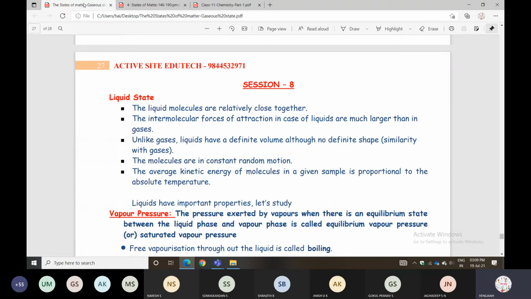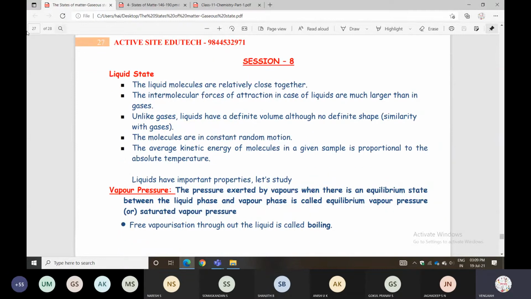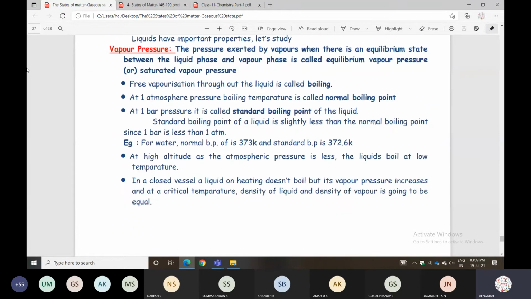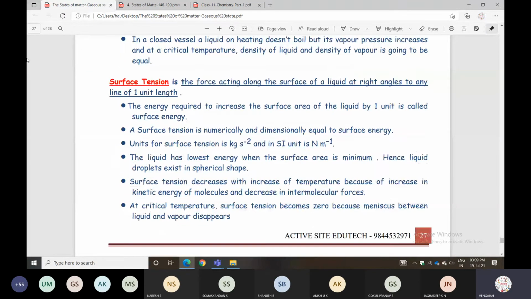Liquids have important properties. Let's study what properties we have. We have only three properties: one is vapor pressure, next is surface tension, and the next one is viscosity. Only these three topics will be there.